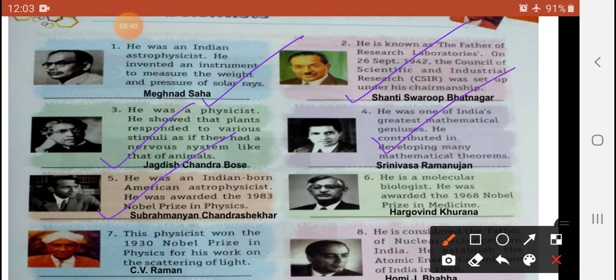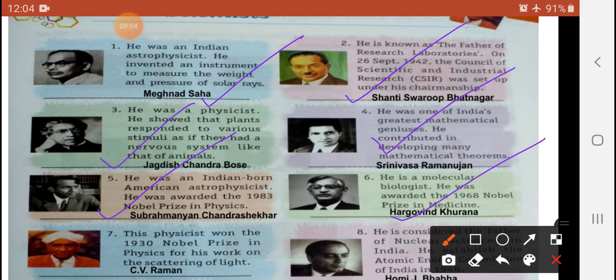Next you will see the fifth picture. He was an Indian-born American astrophysicist. Who is that? He was awarded the 1983 Nobel Prize in Physics, Subrahmanyan Chandrasekhar, a very famous personality. Sixth picture, you will see he is a molecular biologist.